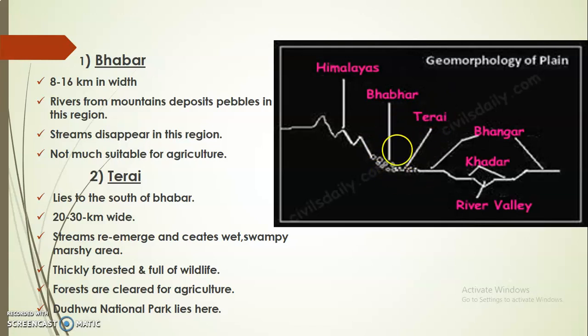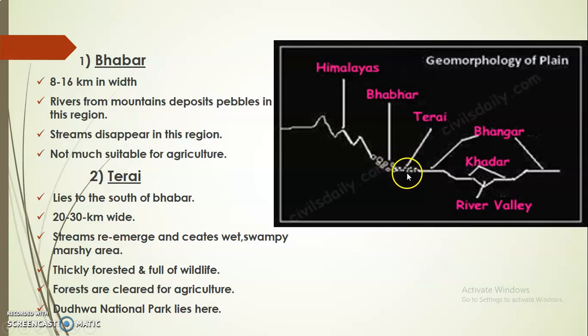Then the next region is Terai region. Now Terai region lies south of Bhabar and it is 20 to 30 kilometers wide. Now the streams which disappear in Bhabar region re-emerge in Terai region. And when they re-emerge, they create wet, swampy and marshy areas, because of which we find a lot of varieties of trees here.